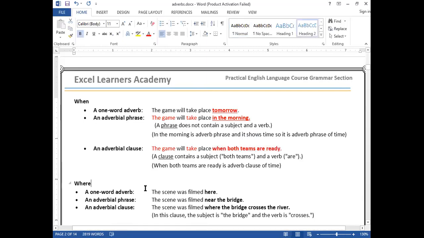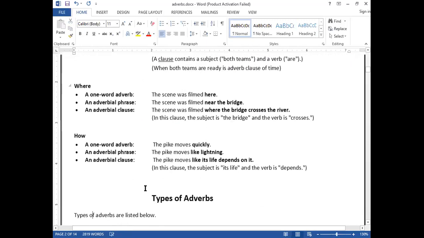Like where? The same way, if you take another example, a one word adverb, the scene was filmed here. Filmed here. Here is what? Place. But if I say the scene was filmed near the bridge. Where? Near the bridge. Adverbial phrase, because we have only one subject and one verb. Filmed is what? It's the verb.